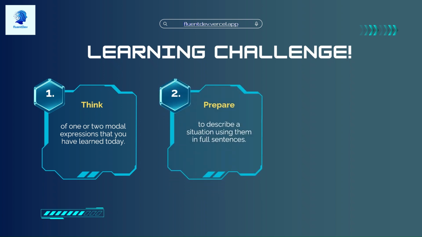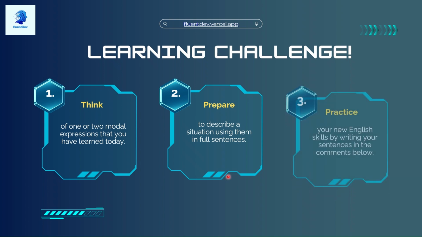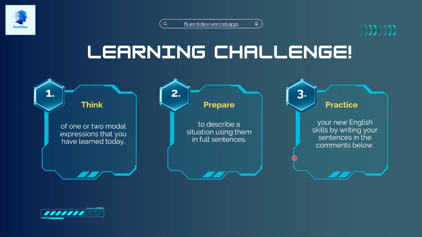After that, I want you to prepare to describe a situation using them in full sentences. Don't think too much about this. Think about your job, your work, some project that you're doing where you could use these expressions. Make it relevant to you. And then finally, I want you to practice these. Write your sentences in the comments below. Let's get some peer-to-peer reviews. Let's talk about these things together. Let's learn and build our skills together there, okay?